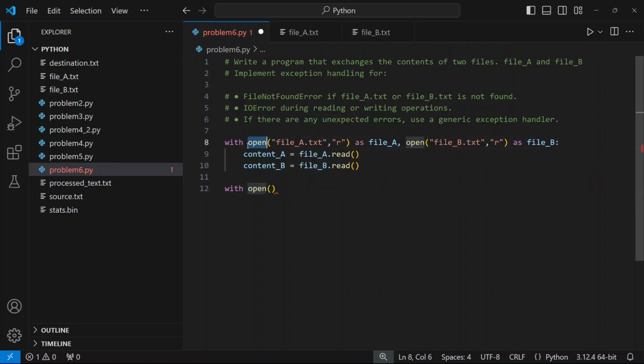Okay, in fact, what I can do is I can use the same statement, but instead of R, I'll say W because I want to write now.